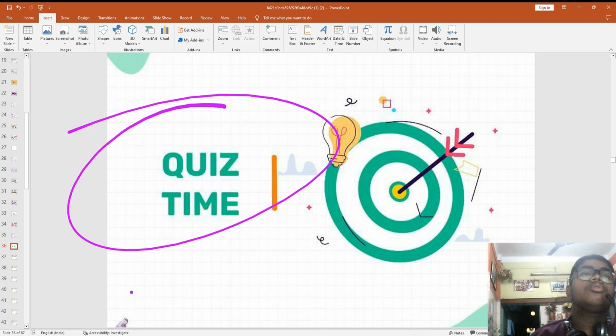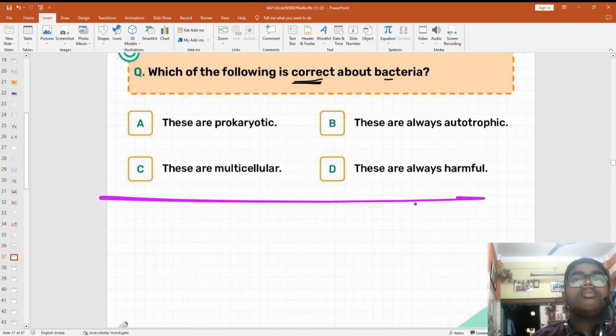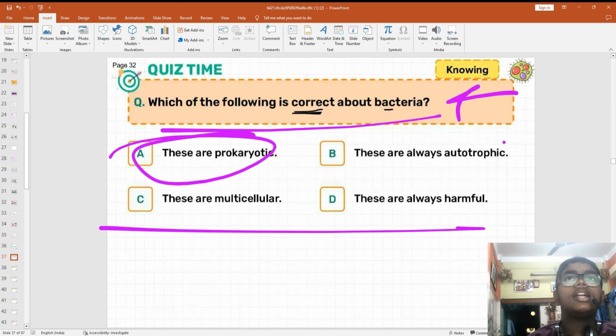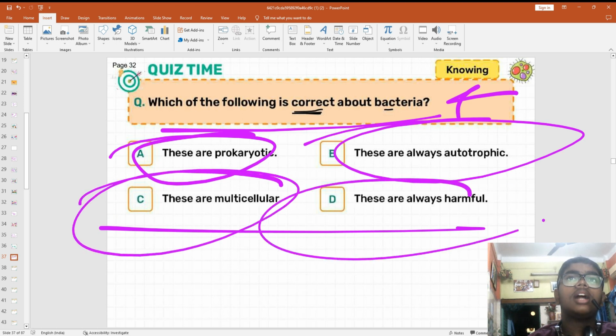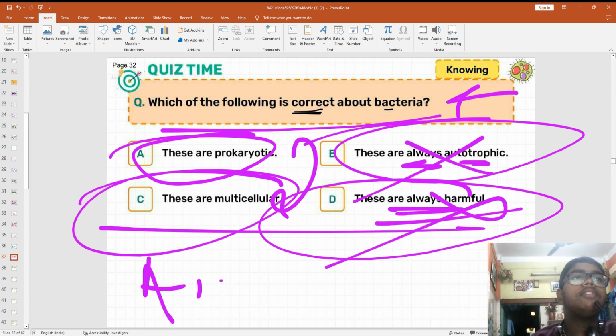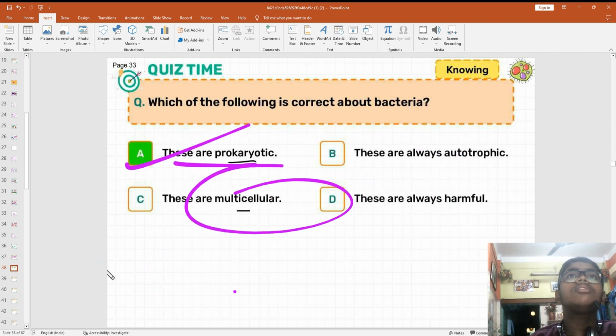Right. Let's go to the quiz on bacteria and fungi. Which of the following is correct about bacteria? They are prokaryotic, always autotrophic, multicellular, harmful. Look, where it says always, that is wrong, isn't it? The answer will be A because they are prokaryotic. Are bacteria multicellular, guys? Tell me.